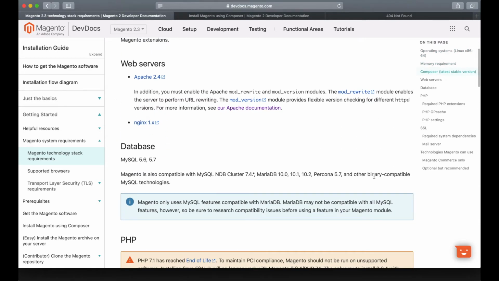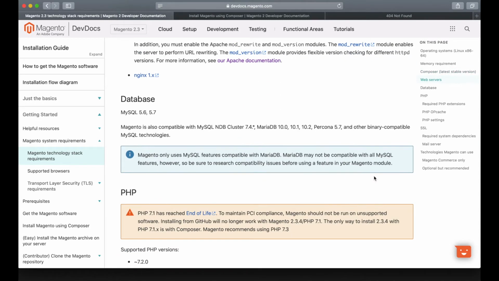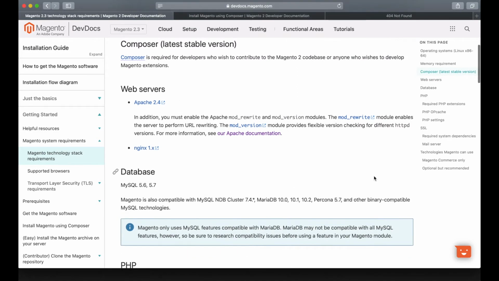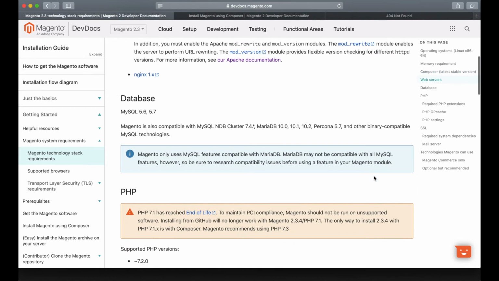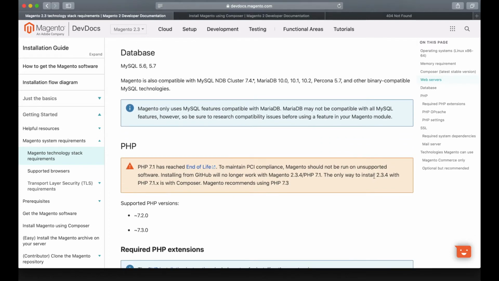And you can check possible versions for Apache, Nginx, MySQL, and PHP. As you can see, we can use the latest stable version of Apache or Nginx. So I'm going to use Apache. Also, we should use MySQL only of 5.6 or 5.7 versions. And for PHP, we can use 7.2 or 7.3 versions. We are going to install Magento 2.3, so these requirements apply to us.